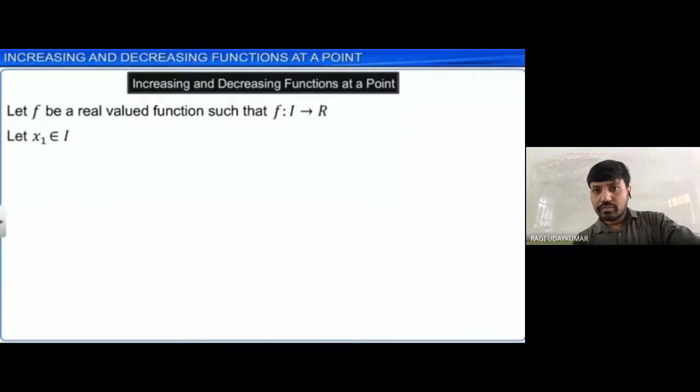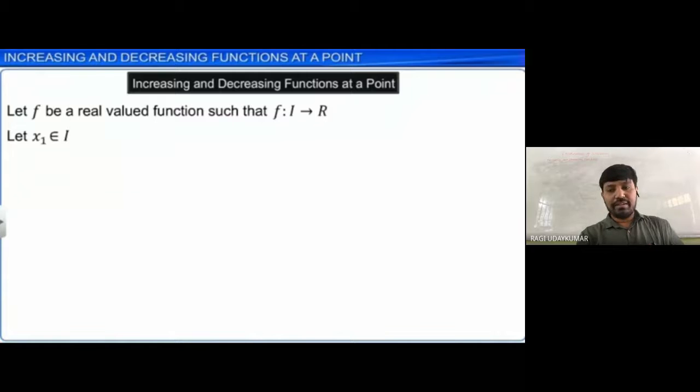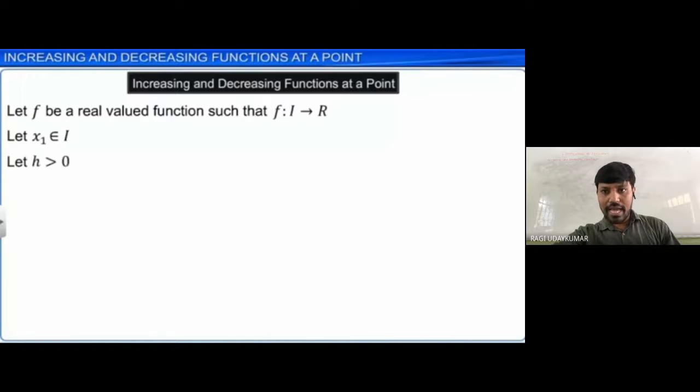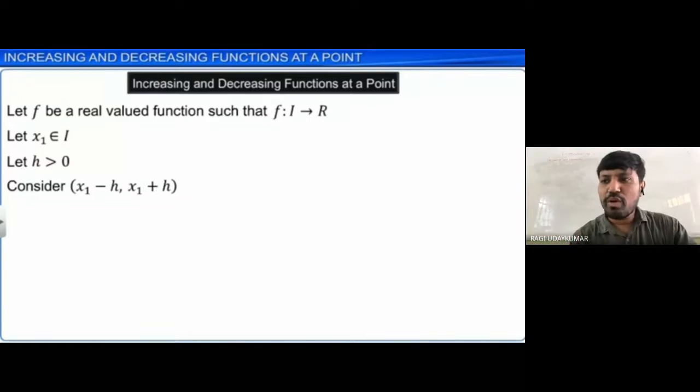Okay, so let f be the real valued function. F is the function defined from the interval I to real numbers. Let x1 belong to the interval I, and let h be greater than 0. So consider x1 minus h, x1 plus h. What is the meaning of this? Very simple, don't complicate this too much.